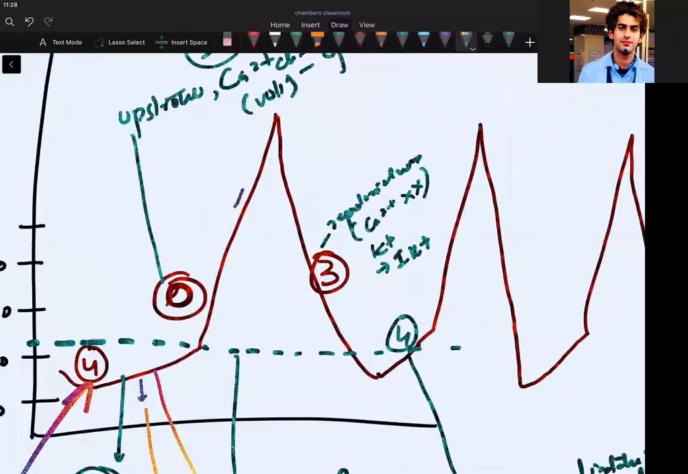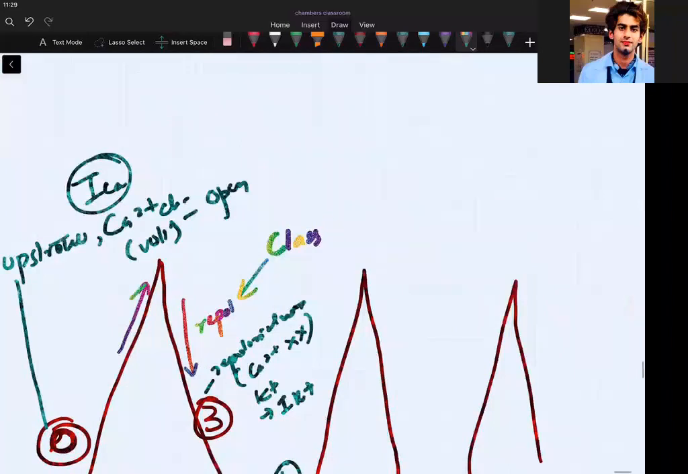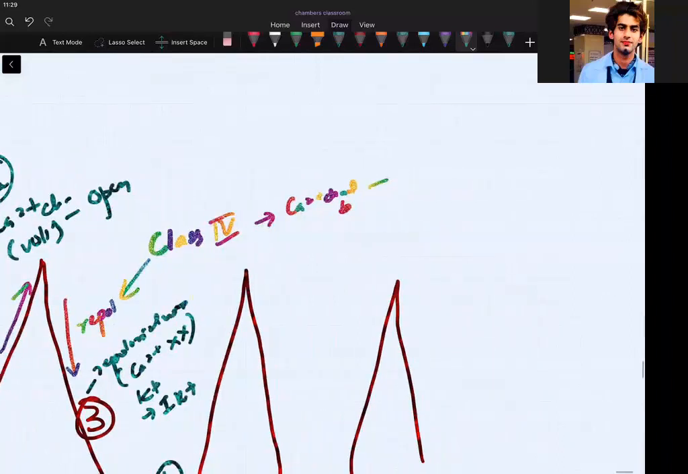So they will decrease the rise of this and prolong this phase, repolarization. The drugs which slow the rise of the action potential and prolong the repolarization, which drugs do that? We are not studying third year. Class 4 antiarrhythmics, that is calcium channel blockers: Diltiazem, Verapamil.